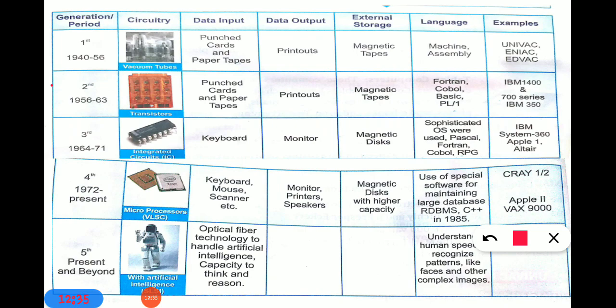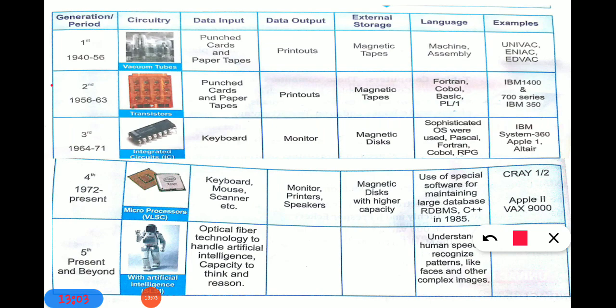So there is use of special software for maintaining large databases, RDBMS, C++. In 1985, all these languages were used in today's computer. Now what are the examples of this fourth generation computer? So Cray 1.2, Apple II and VAX 9000. These are the examples of fourth generation computer.